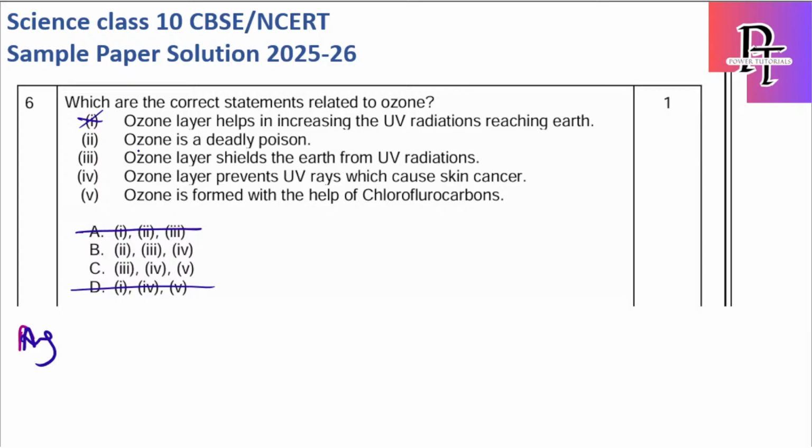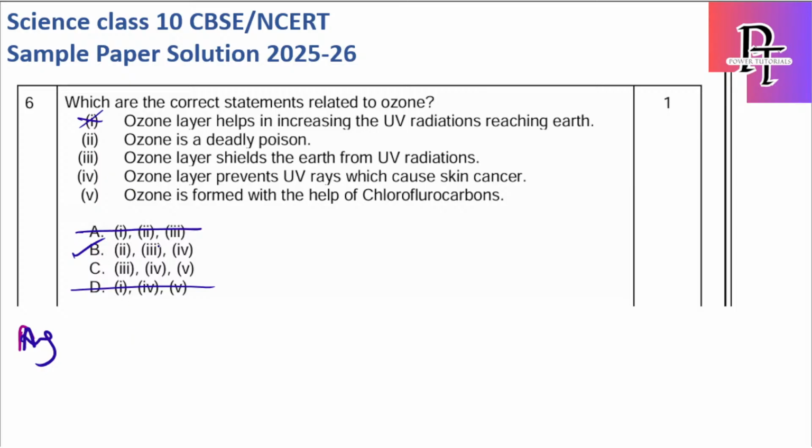Now let's see what B is. 1, 2 is ozone. Sorry, ozone is a deadly poison. Yes, it is a poisonous gas. So which is having 2? See, now I have reduced a lot of time and effort instead of checking all the options. So simply I got B as the right answer, and yes, that will be the right answer because there is no need to check all your options as well.